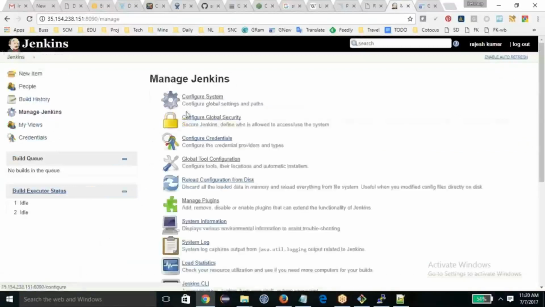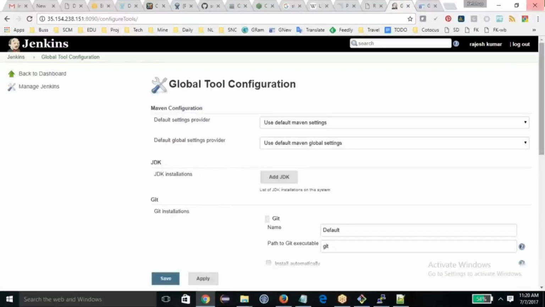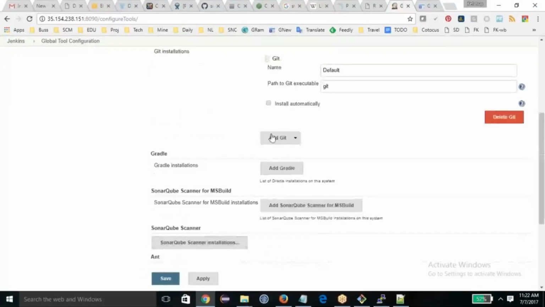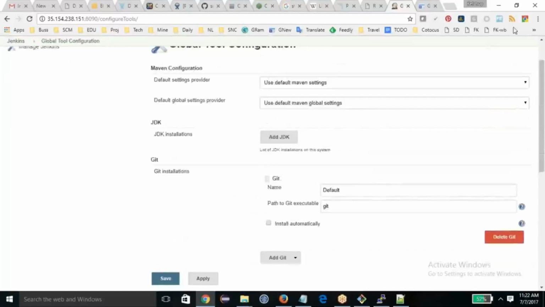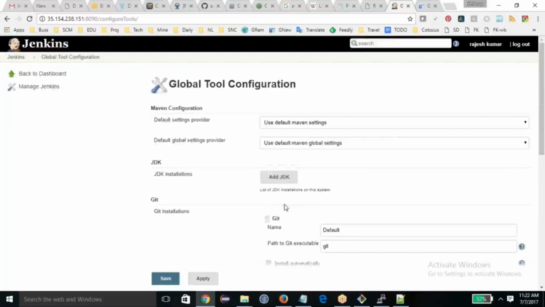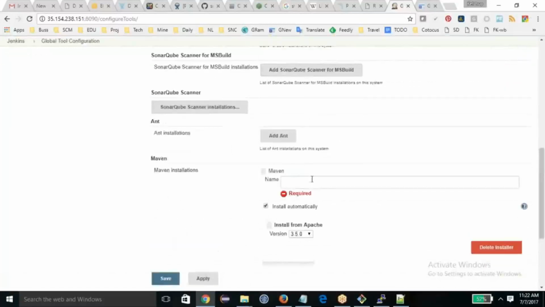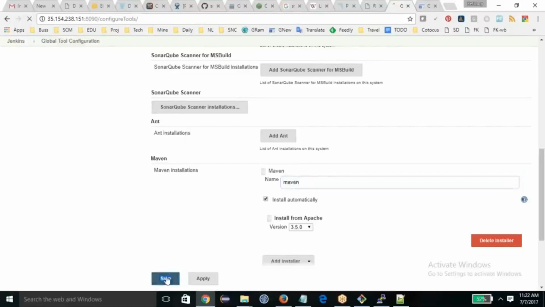And one more thing I have to do, I need to configure Jenkins. Now I'm going to set up Maven, because these are one-time setups that you have to do. My Jenkins is a very fresh installation and has nothing in it, so we have to do this to make it work.